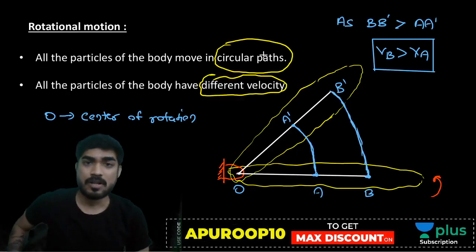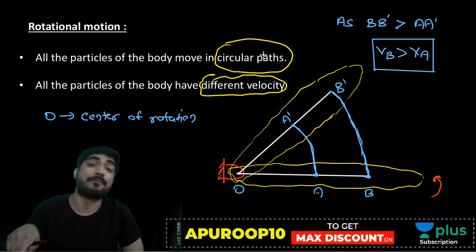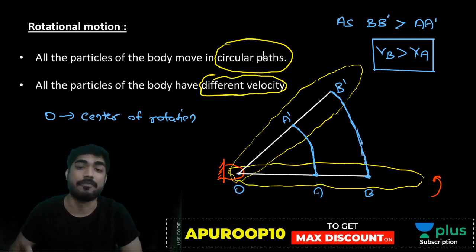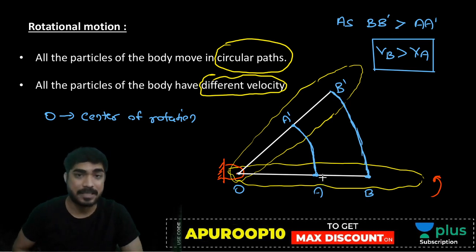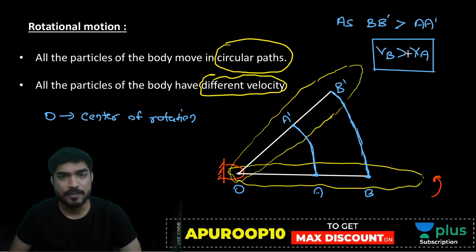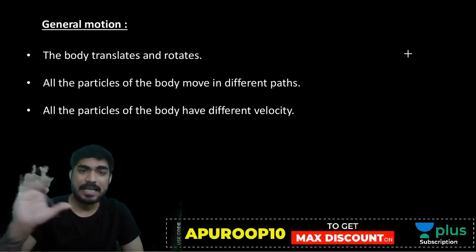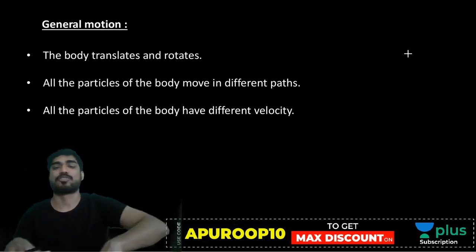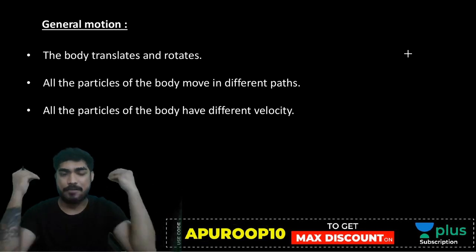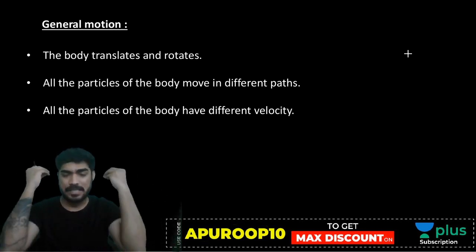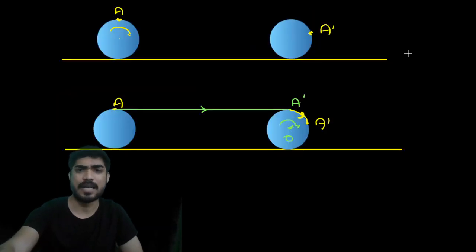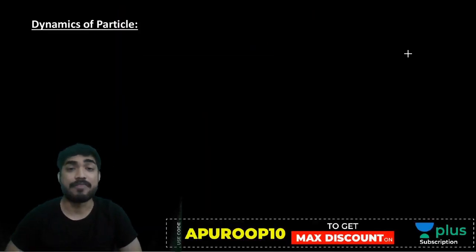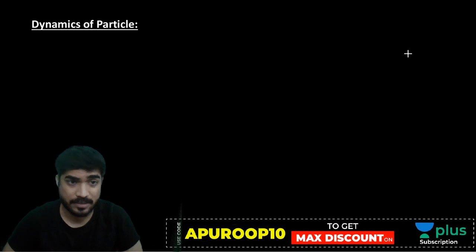Rotation means all particles will have a circular path, but the length of the path will be different. Here see, the length of the BB path is different from the AA path, so velocity will also be different. General motion means translation plus rotation. All particles have different paths and different velocities.